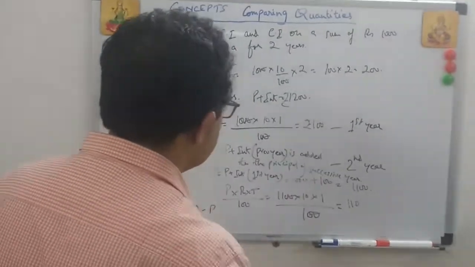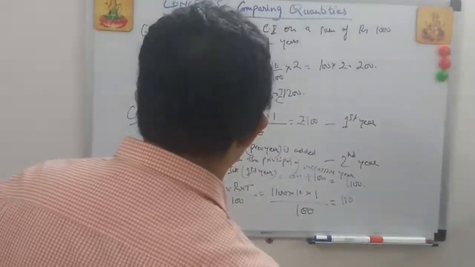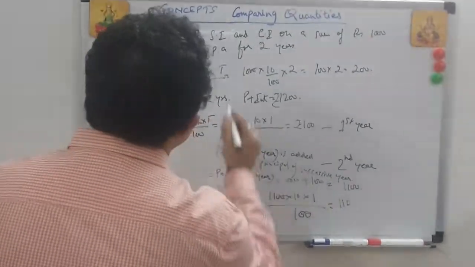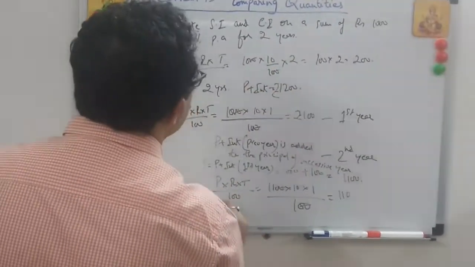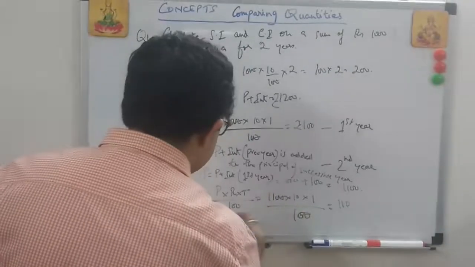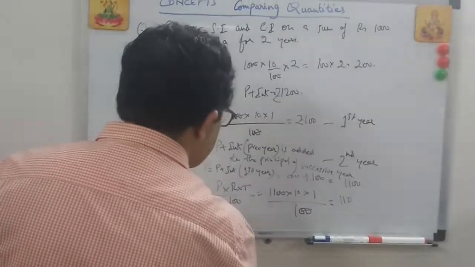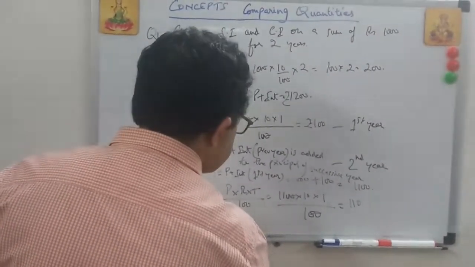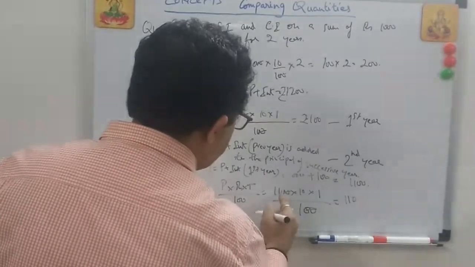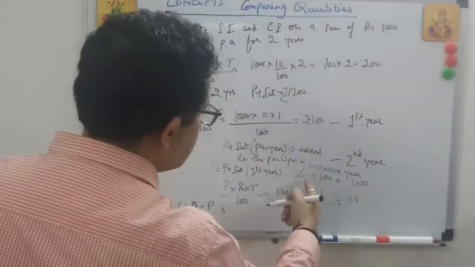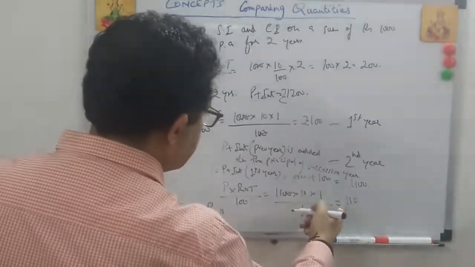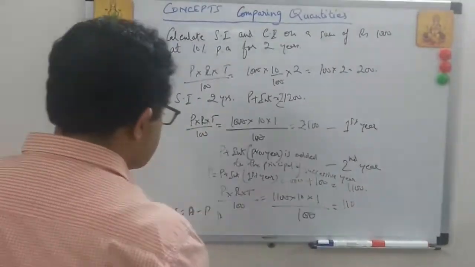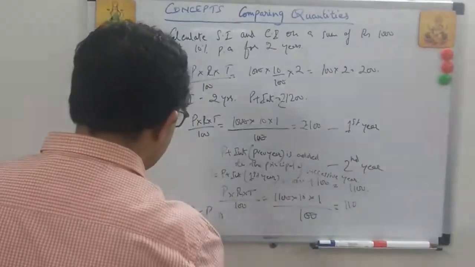How much is the amount? 110 is added. So principal plus interest, principal is how much? 1000 plus 110, 1110. I'm sorry, I took 1100. Okay, fine. So it's 110, so this also gets added. So ultimately, how much is the amount?